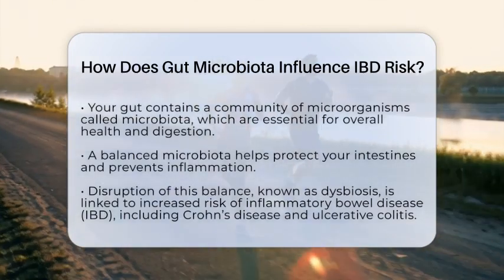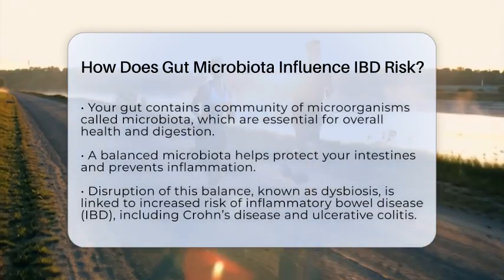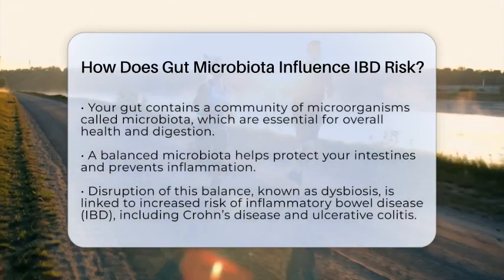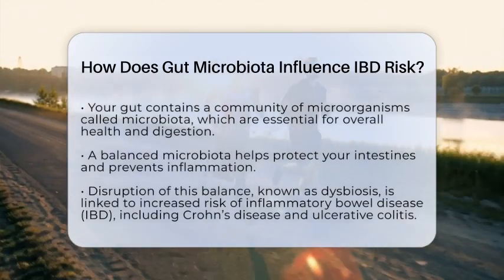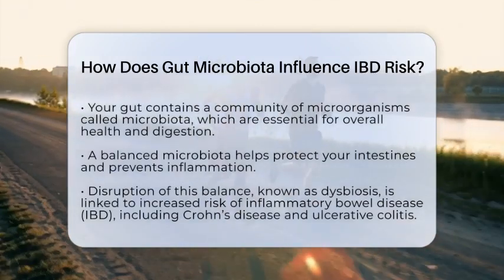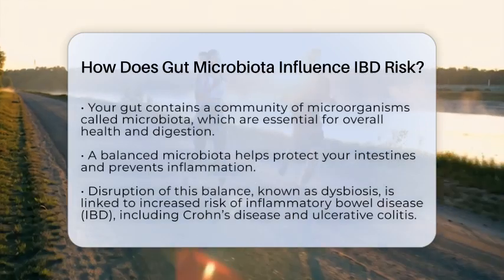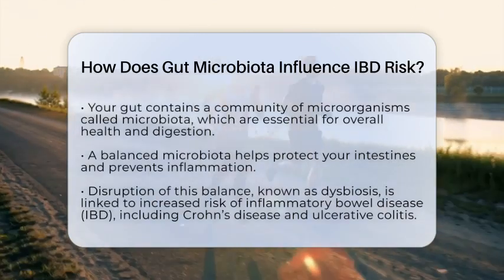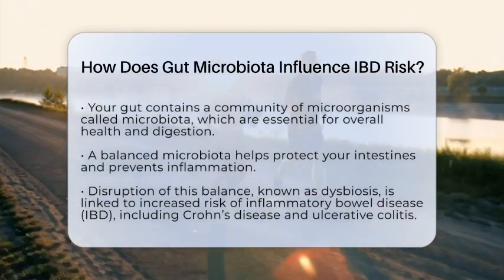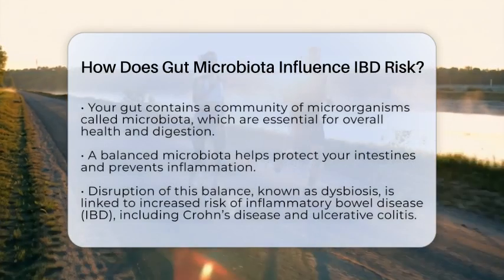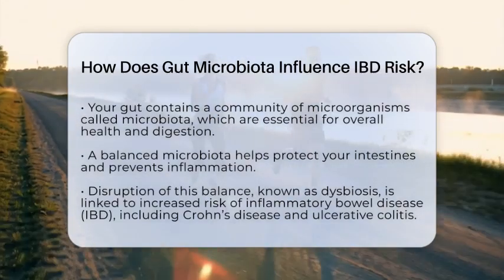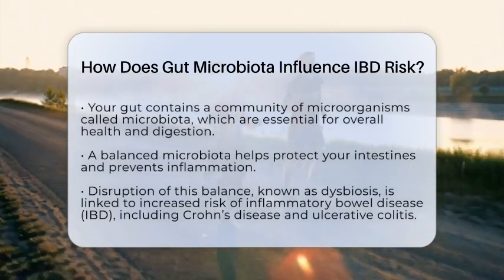But when the balance is upset, it can increase the risk of inflammatory bowel disease, which includes conditions like Crohn's disease and ulcerative colitis. In people with IBD, there is often a disruption called dysbiosis. This means beneficial bacteria become less common, while potentially harmful bacteria increase. For example, bacteria from groups called firmicutes and bacteroidetes usually help maintain a healthy gut, but in IBD they decrease. Meanwhile, bacteria from proteobacteria tend to grow more, and these are often linked to inflammation.